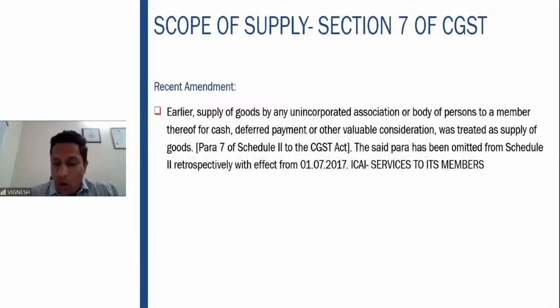Now, let me slowly take you to the principle of mutuality. That is when you will understand this better. What is the principle of mutuality? That means the club or association and members provide services for the mutual benefit of each other. So therefore, it is not covered in income tax. So whatever services are there by way of principle of mutuality, in income tax, it is exempt.